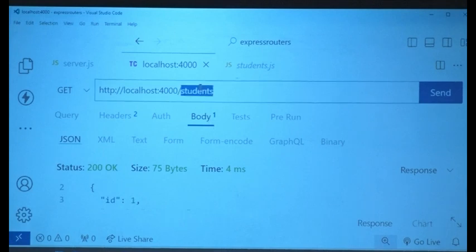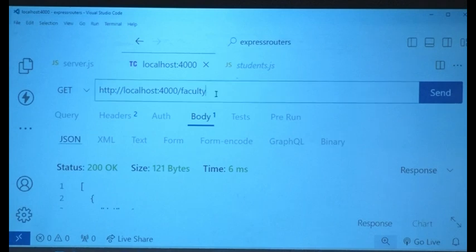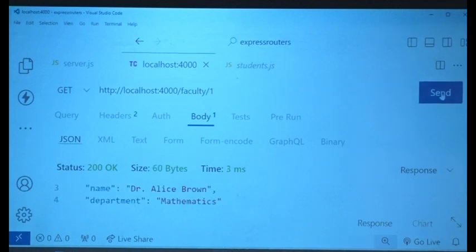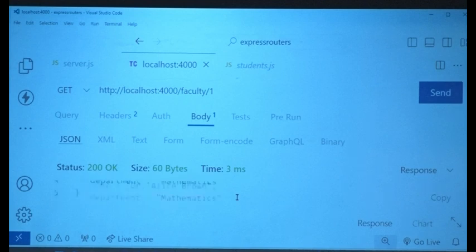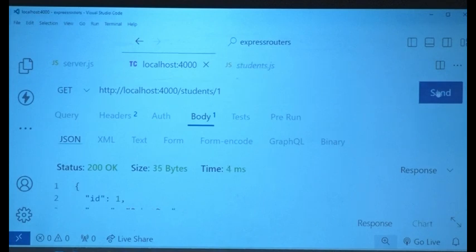So what should I do? What will I get when I do forward slash faculty? You see there? Mathematics faculty, physics faculty. Now you see the separation of routes happening in action, working. Now the same thing for, if I put an ID there, faculty, forward slash and 1. This is the req.params. I do a send, I get only that one particular thing. Now same thing with students, forward slash 1, John Doe is a student, done. This is how it is done.